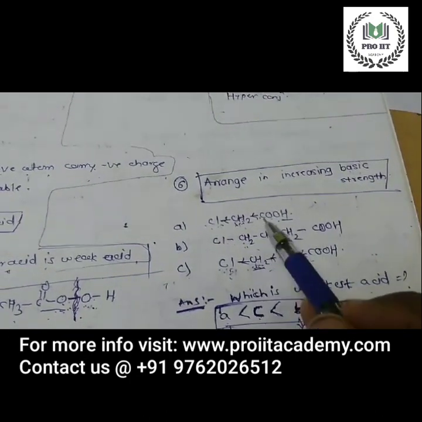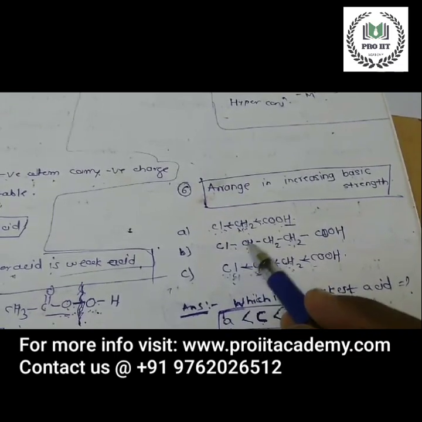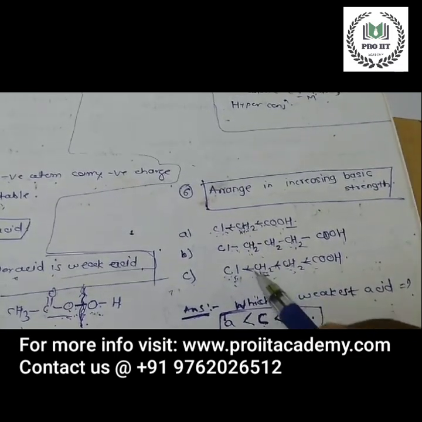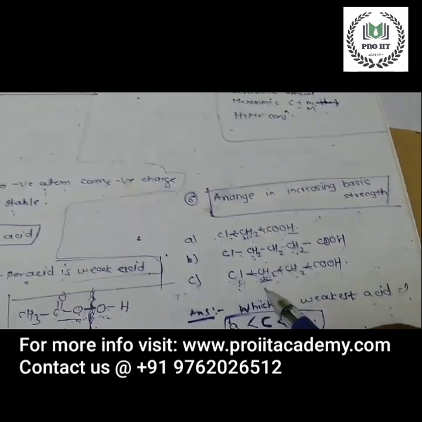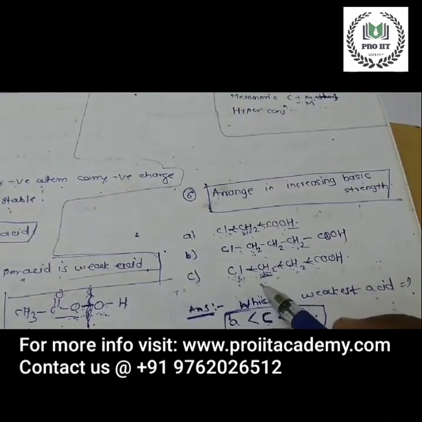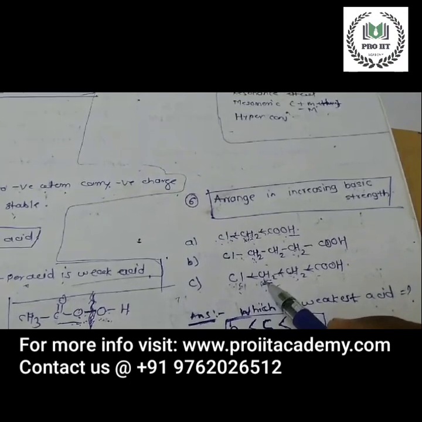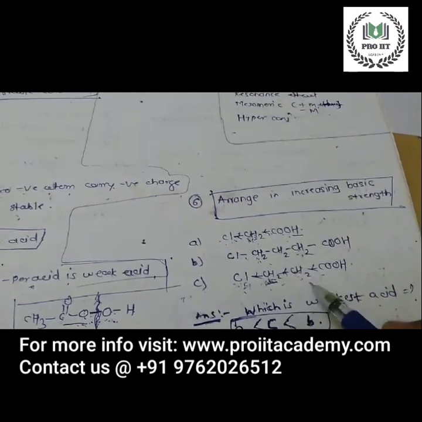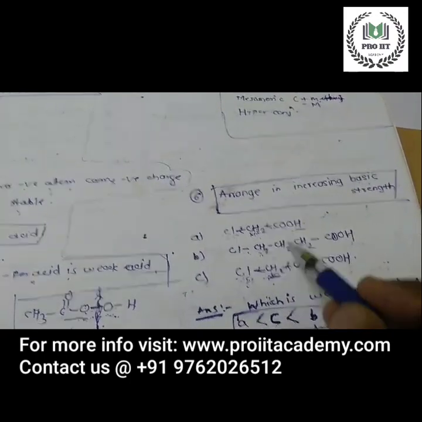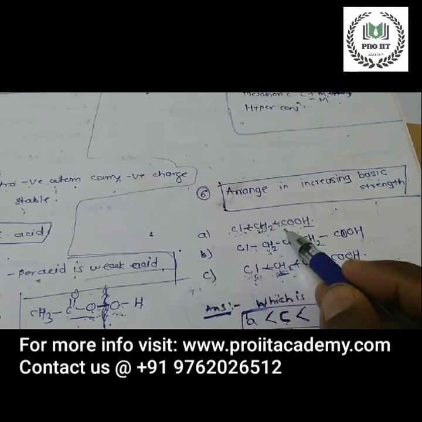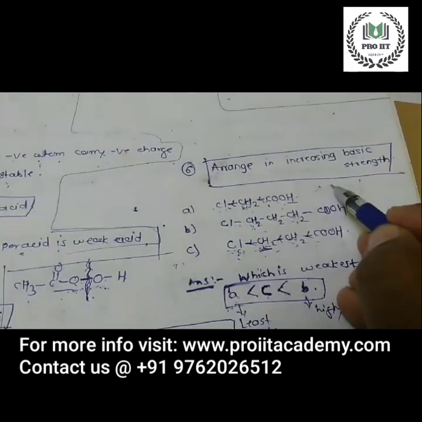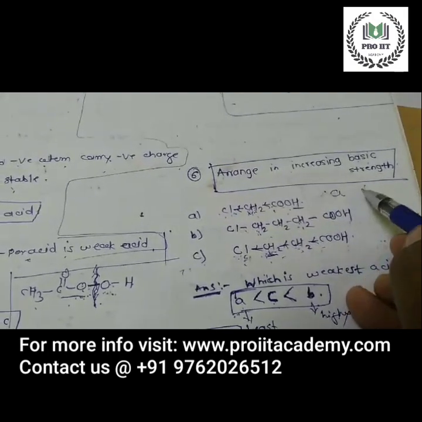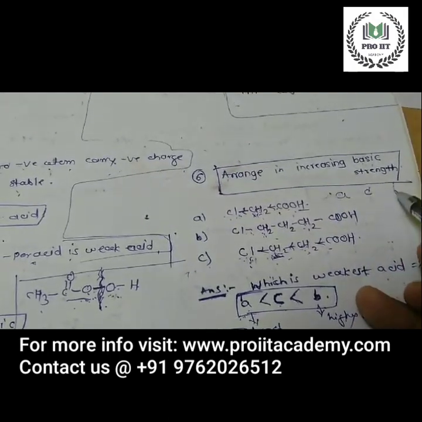All other structure is the same. So chlorine is shifted from one carbon atom to the second carbon atom to the third carbon atom. So the inductive effect is there. Since the inductive effect decreases with distance, the acid strength of acid A is highest. So A will be the highest acid, then C, then B.